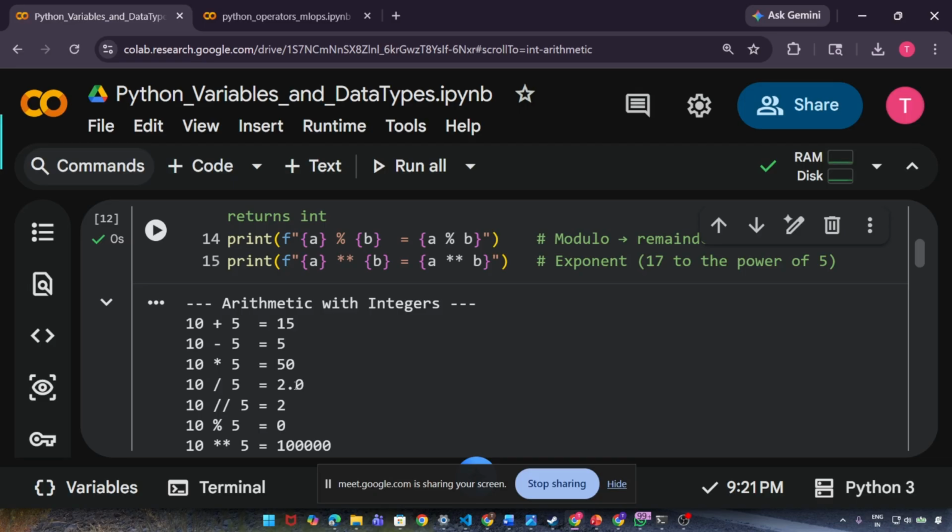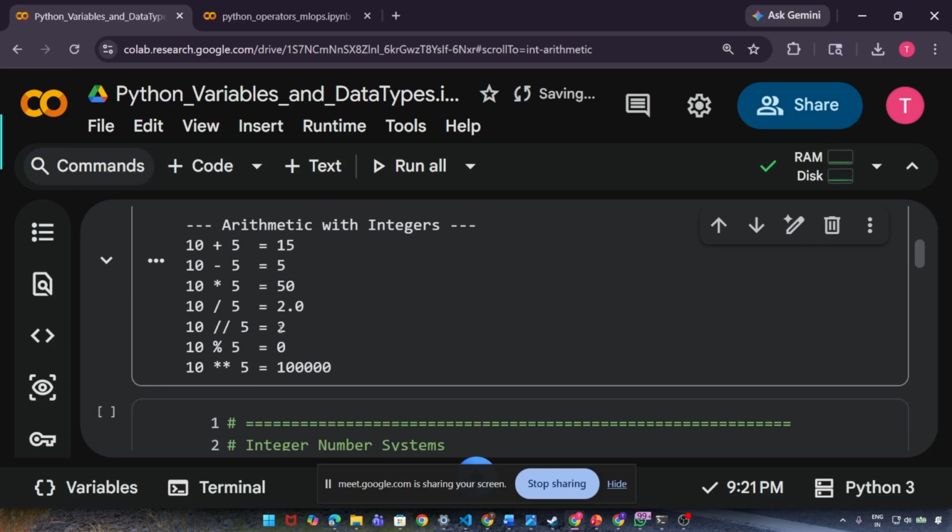Why? Because I already said that if you give a single slash, it will always return you floating point division. And if you give a double slash, it will always give you an integer. If you give 10 modulo 5, again you know, 10 is divisible by 5, so we get 0 as remainder. And 10 to the power 5 is 1 lakh. I guess it is 1 lakh. Yes.